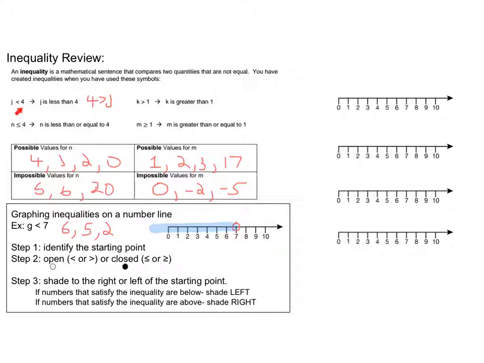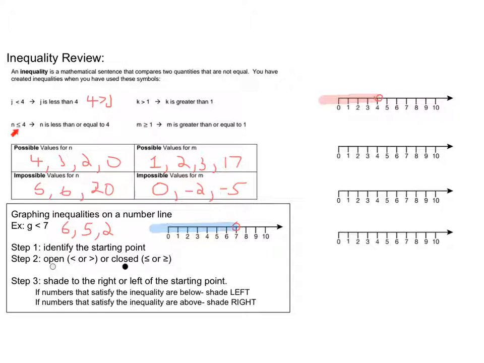So let's start with j less than 4. So my starting point is 4, and it's just less than, so I'm going to have an open circle at 4. Numbers that are less than 4 are 3 and 2 and 1. Those numbers are below, so we're going to shade left. Just like that.